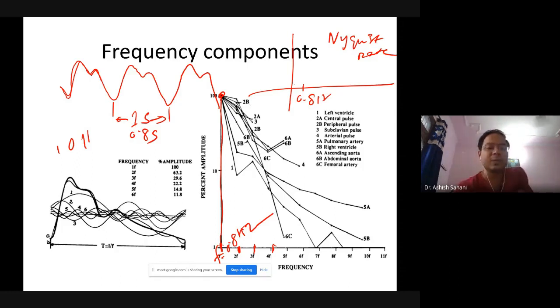Although there are high frequency components at the point where the waveform is rising very sharply, even here the components are not more than 10 to 20 hertz. So even if you sample this waveform at around 40 or 50 samples per second using a digital acquisition card, you will still be able to get this waveform with good fidelity.